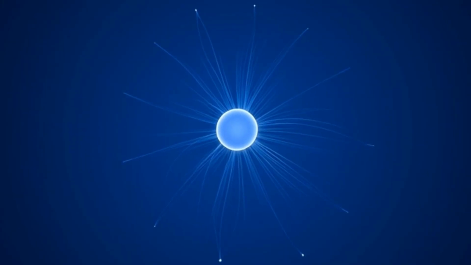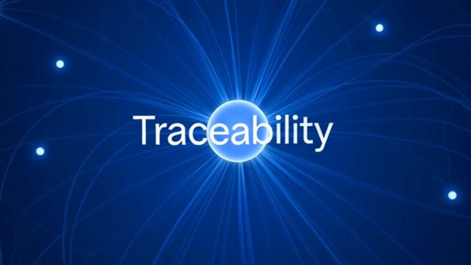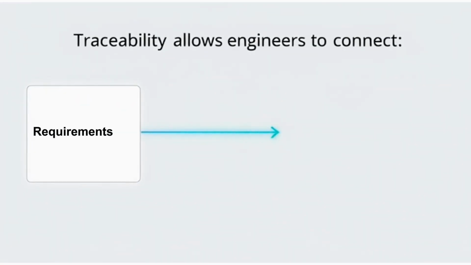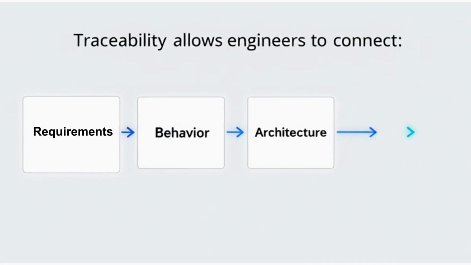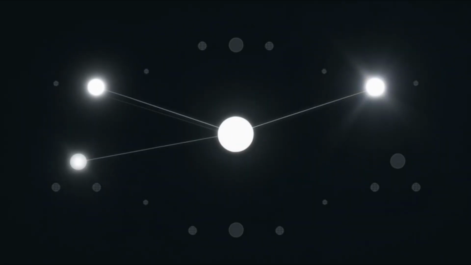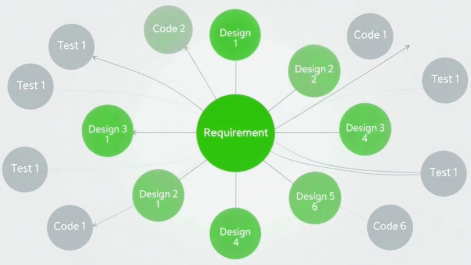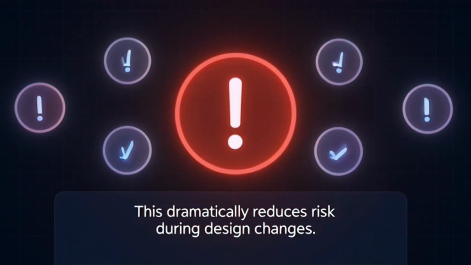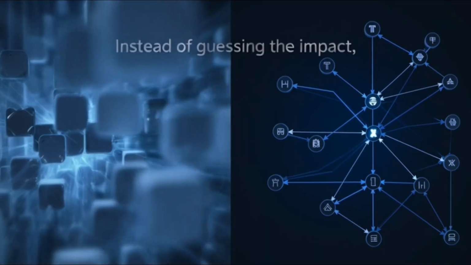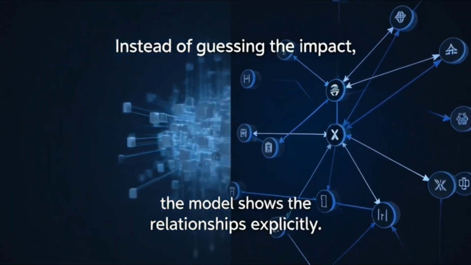Traceability. One of the most powerful benefits of MBSE is traceability. Traceability allows engineers to connect requirements, behavior, architecture, verification. This means every element of the model has a clear purpose. If a requirement changes, engineers can trace exactly what parts of the system are affected. This dramatically reduces risk during design changes. Instead of guessing the impact, the model shows the relationships explicitly.